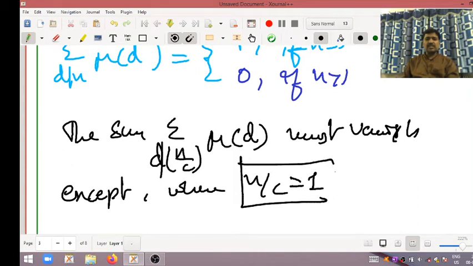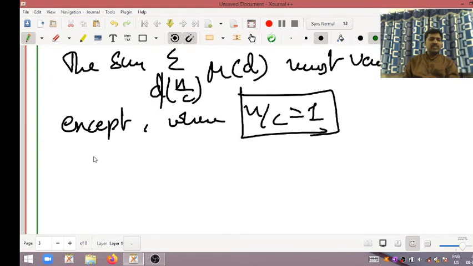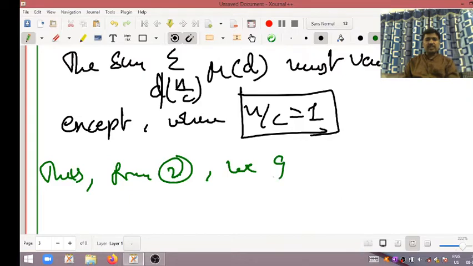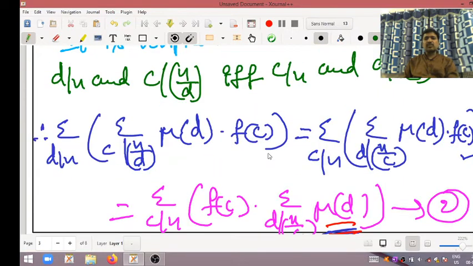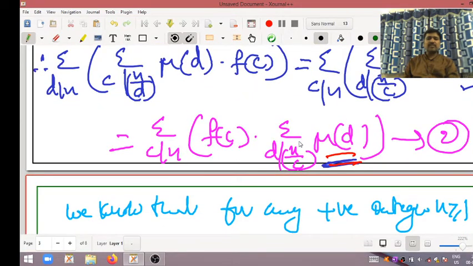In all the remaining cases, this vanishes. Thus from equation number 2 we get that this one vanishes.